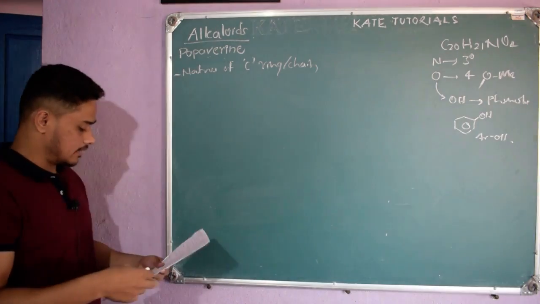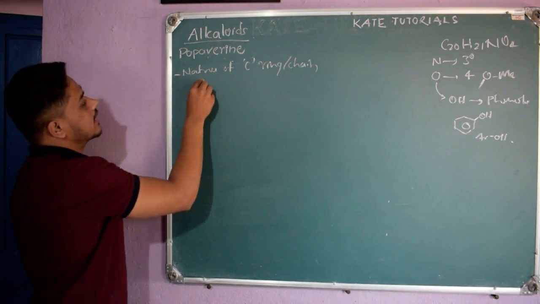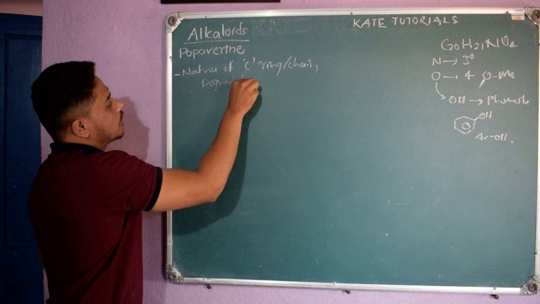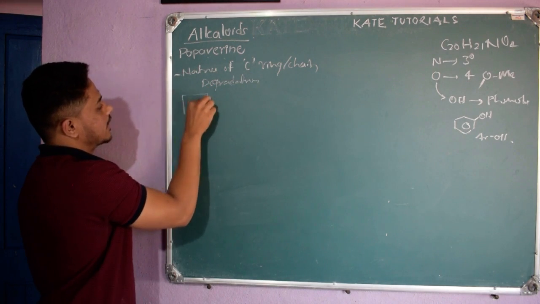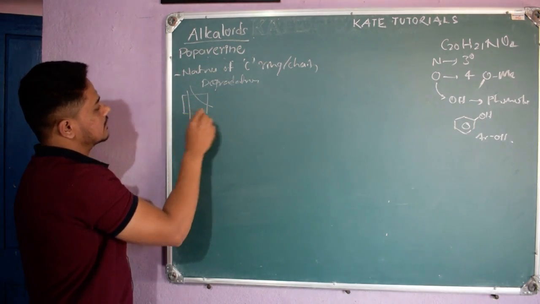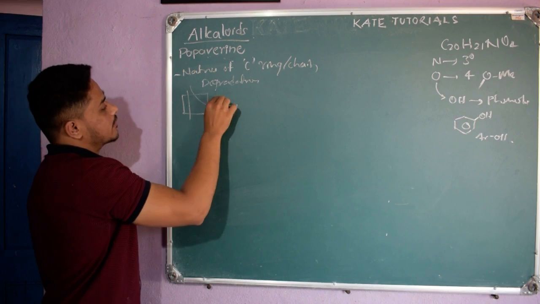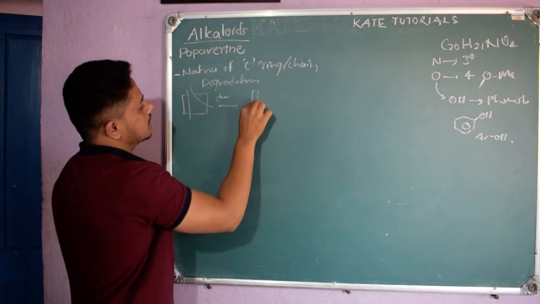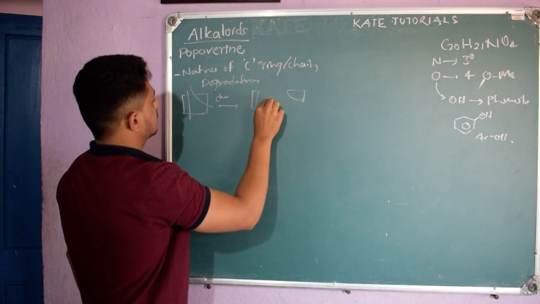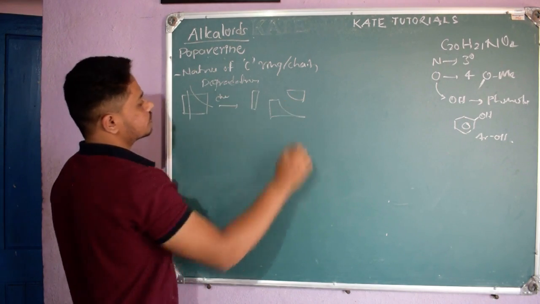They came up with a degradation method. Degradation means they are going to break it. See, if this is my papaverine, they are going to break it like this by using some chemicals, so that they will get these compounds, right?